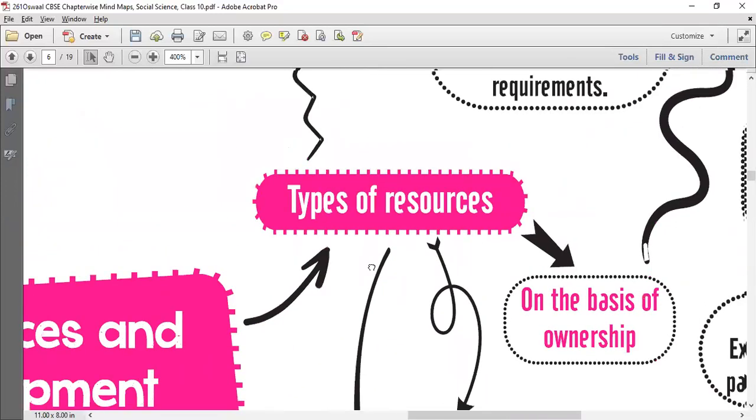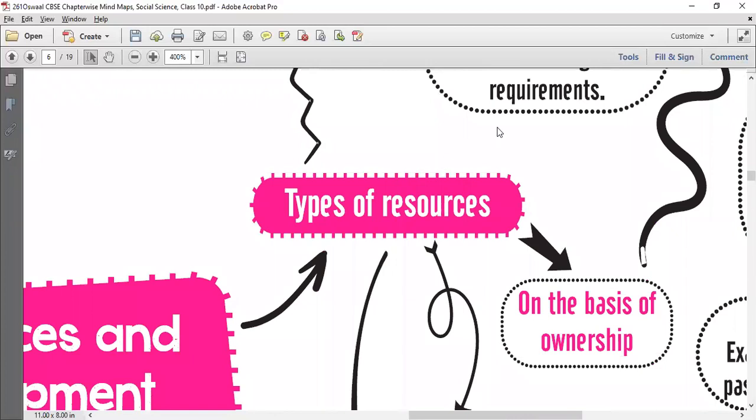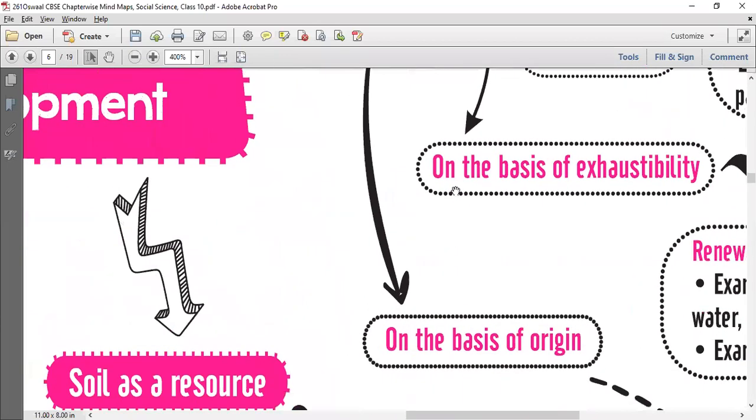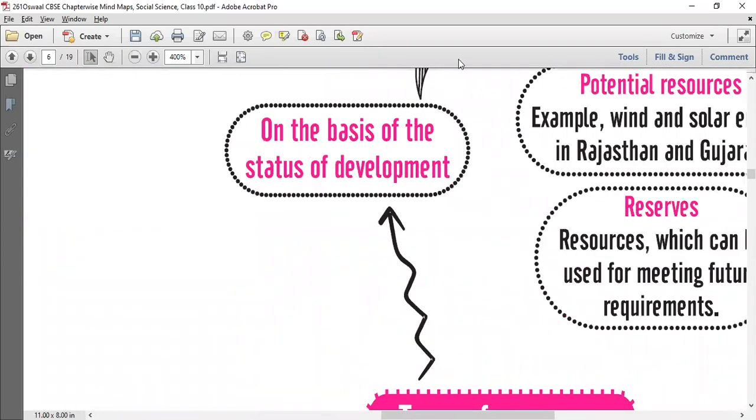Let's go to the types of resources. Types of resources can be classified on 4 bases: on the basis of ownership, on the basis of exhaustibility, on the basis of origin, and on the basis of status of development.